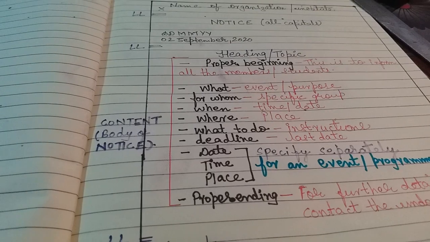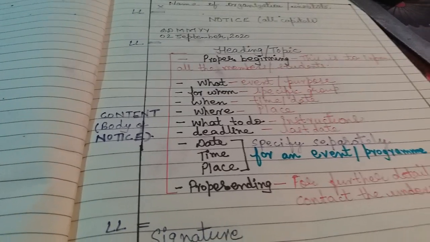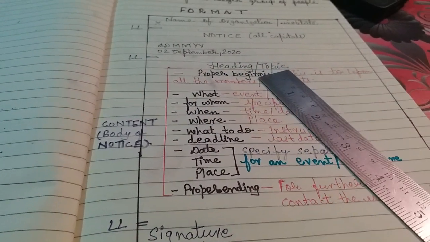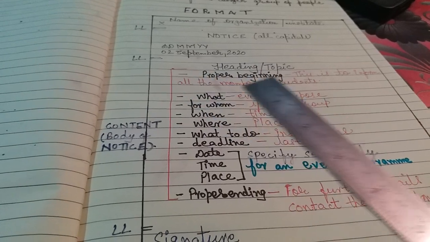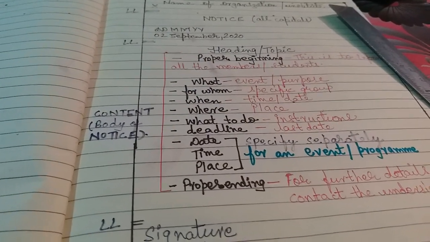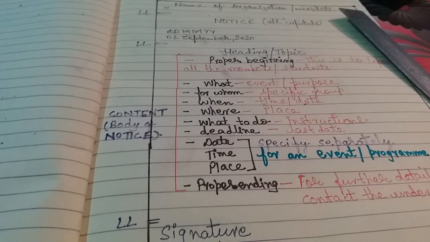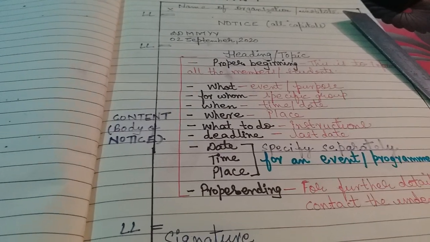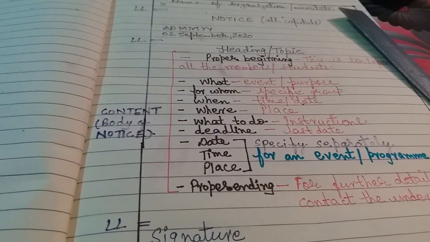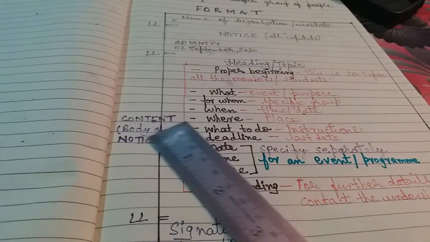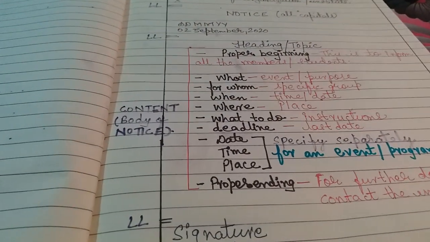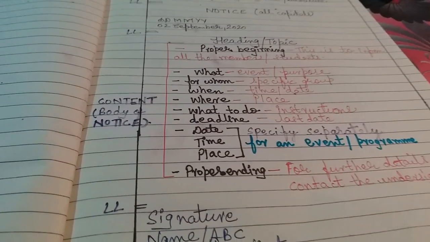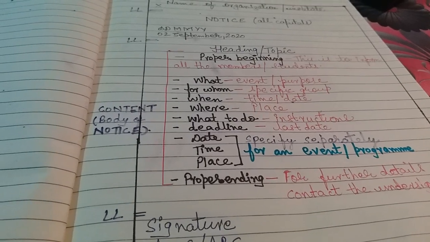After that, LL again, that means you have to leave a line, and now you have to write one heading or topic. This heading or topic will be according to your question, whatever your teacher or the paper is asking. Accordingly you will put your topic or title. After the heading, for the content, I have written here content, that is, the body of the notice. I have written a few points for the body of the notice.